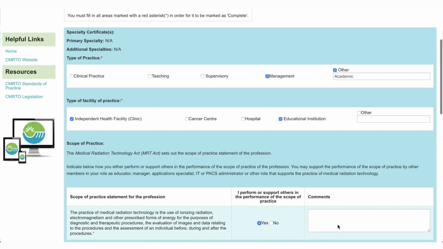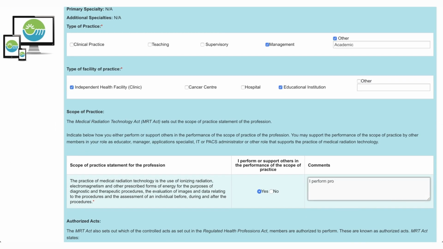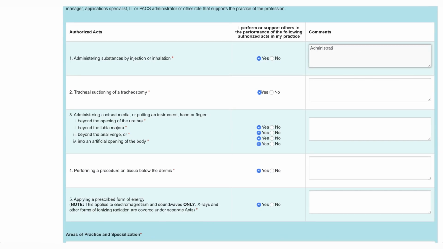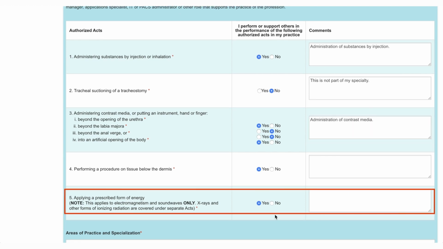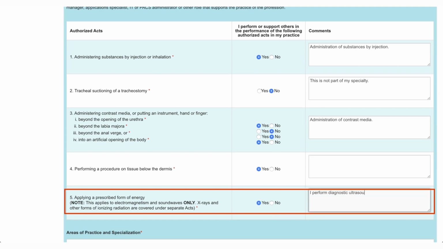The purpose of this form is to encourage self-reflection by members regarding the scope of practice and authorized acts. Please read each question carefully. For example, Authorized Act Number 5 states, applying a prescribed form of energy, and applies to electromagnetism and sound waves only. X-rays and other forms of ionizing radiation are covered under separate acts. This authorized act applies only to members performing or supporting the performance of magnetic resonance imaging or ultrasound.